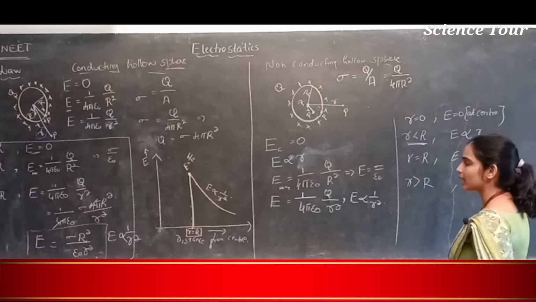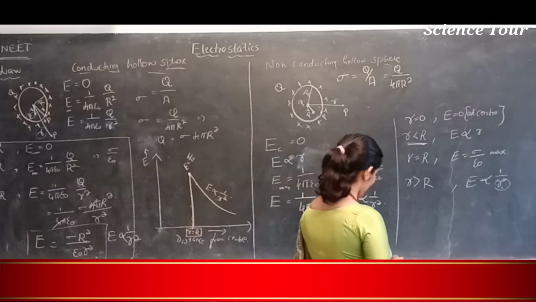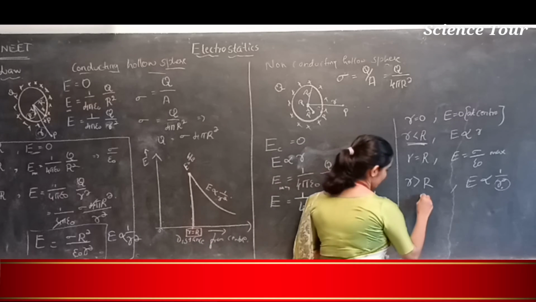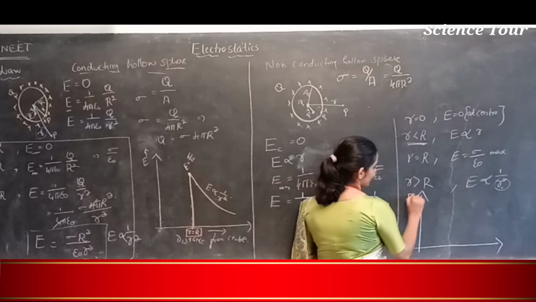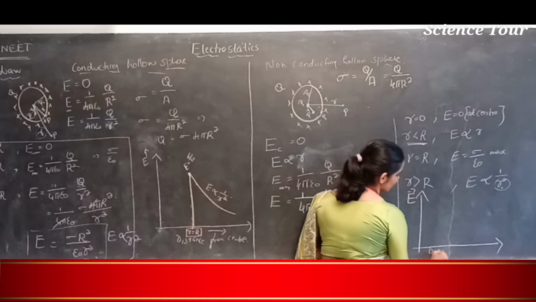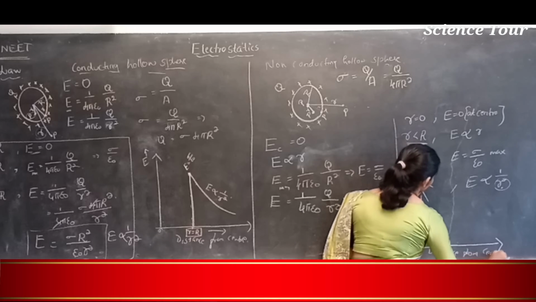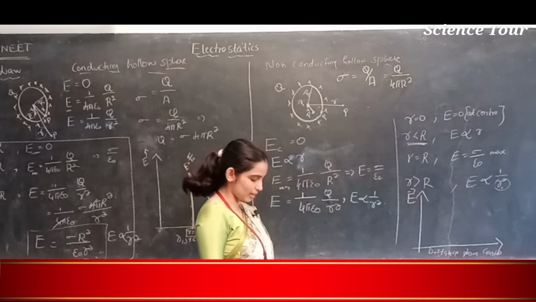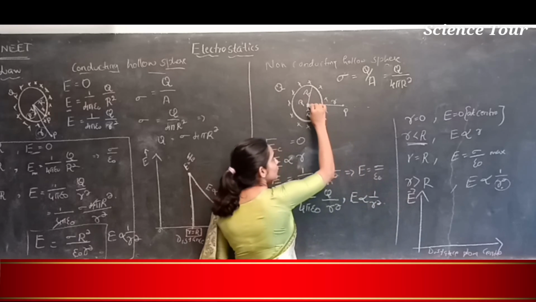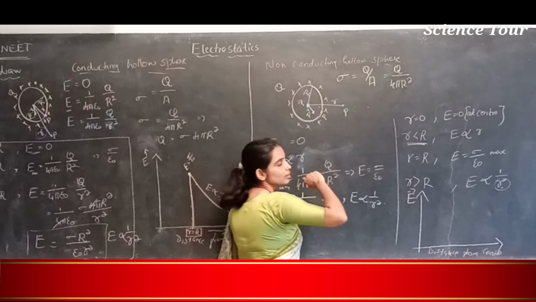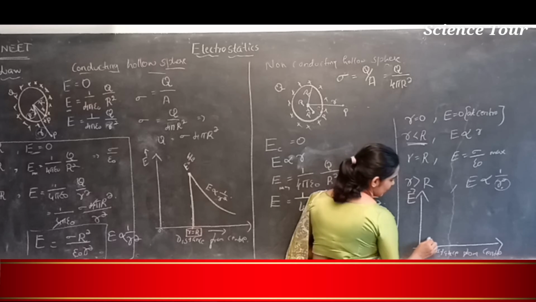How can you show this graphically? If you have to show this graphically, it will look like this. Let me plot a graph here. Along the x-axis I will take the distance from the center, and along the y-axis E. What is electric field intensity at the center? 0. So what happens as it goes away from the center? It will increase. So your graph will look like this.